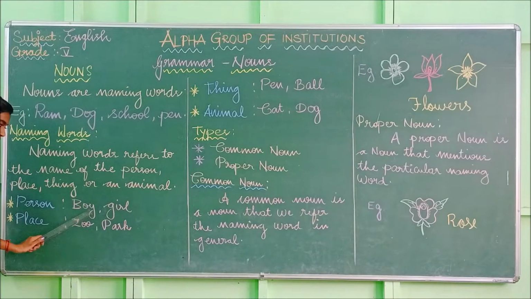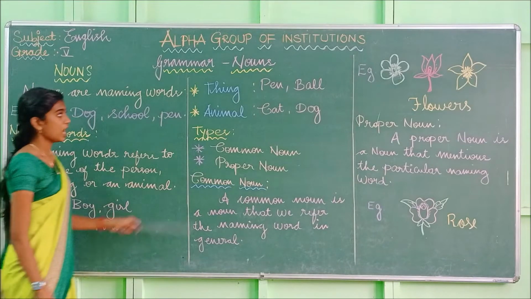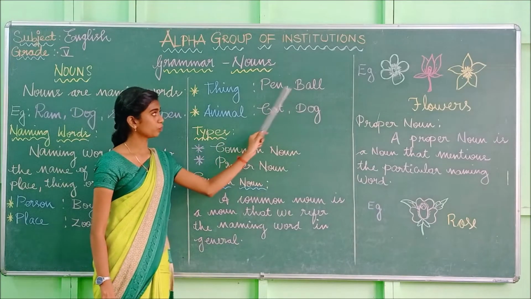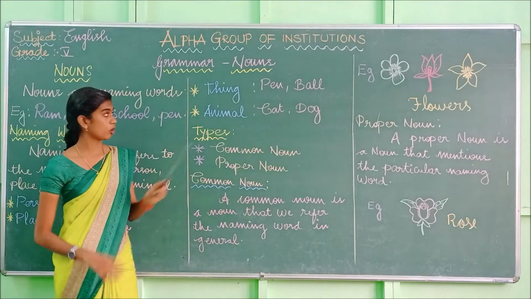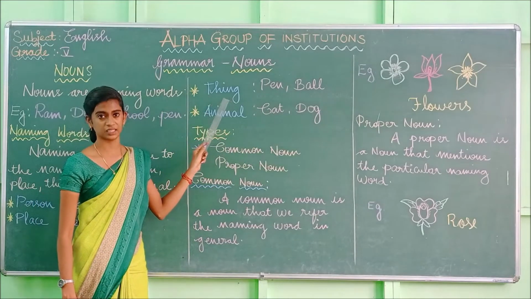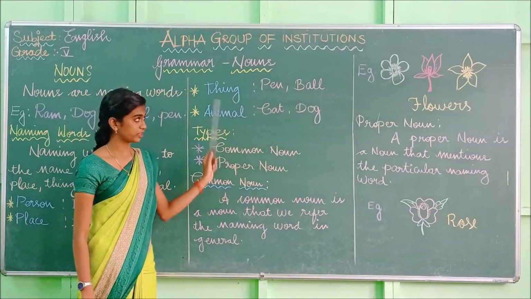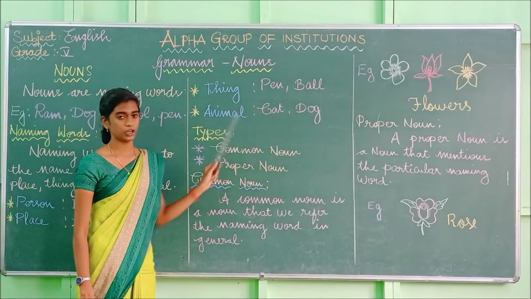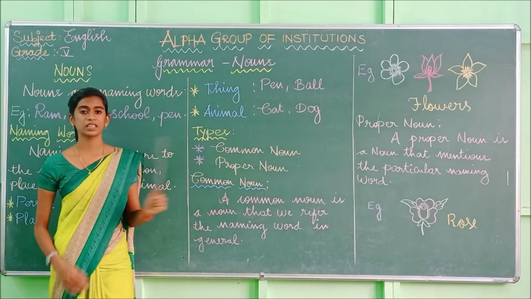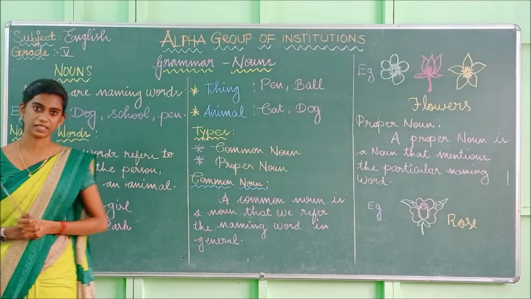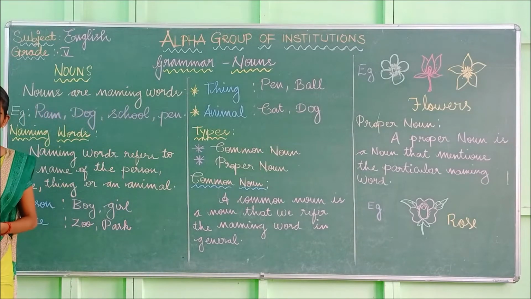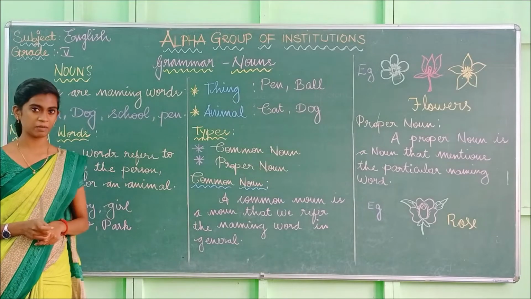So boy is a naming word, girl is a naming word, and zoo is the naming word of a place. Park is also a naming word of a place, and pen, ball. So what are these called? Yes, these are called as the things. Okay, things. So this is the naming word of things. Likewise, cat, dog. These are the animals. These are the naming words of animals. Have you understood what is meant by noun and what is meant by naming word?